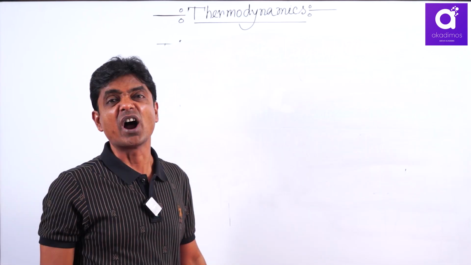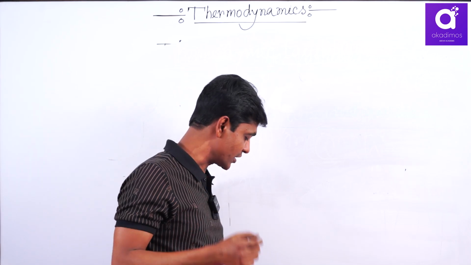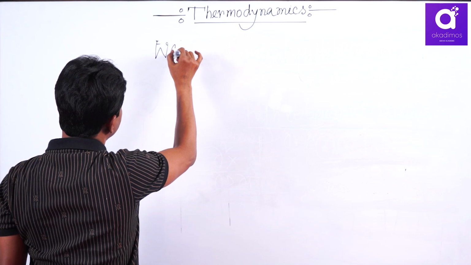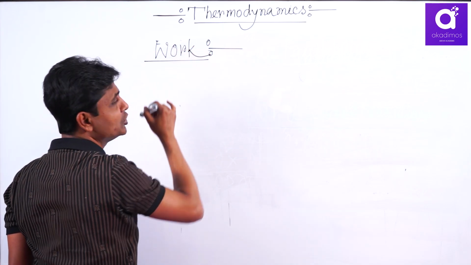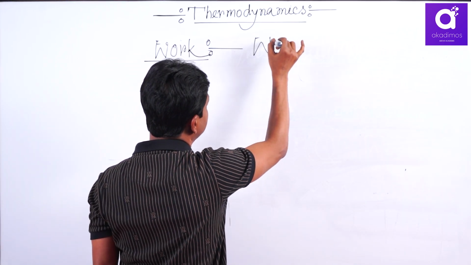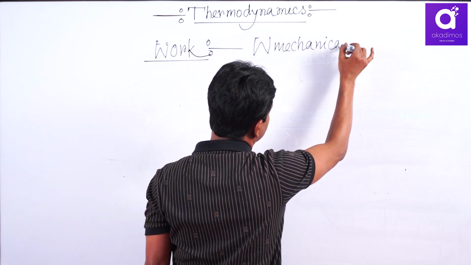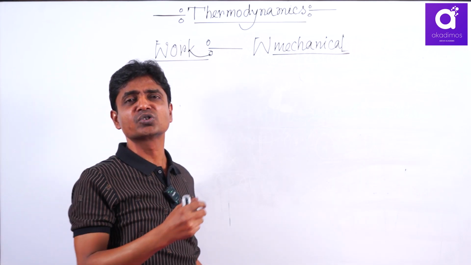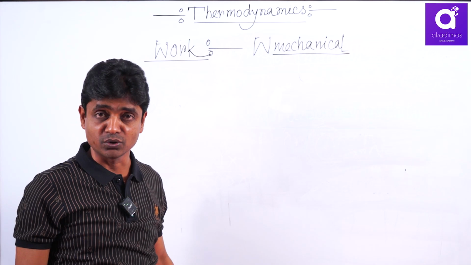Next, work. Important term, that is work. Actually, in thermodynamics, work is mainly pressure volume work. Here, pressure volume work is mechanical work actually. And you know, work is force times displacement along the direction of force.